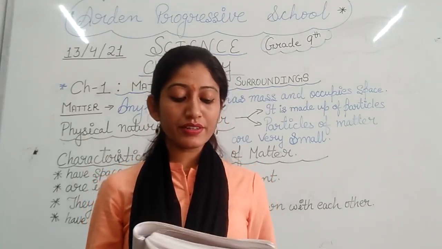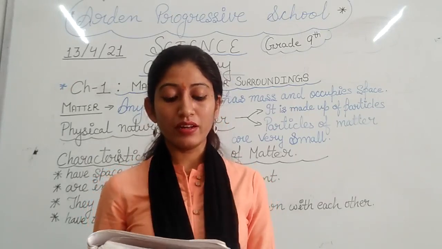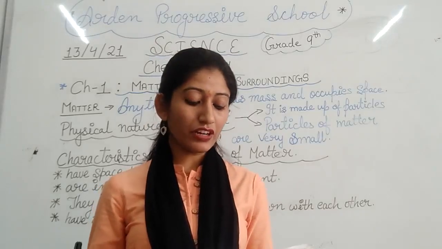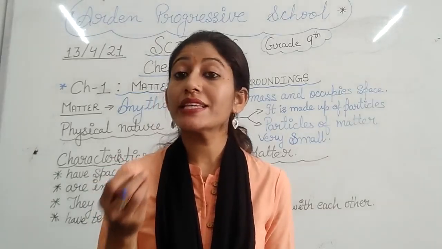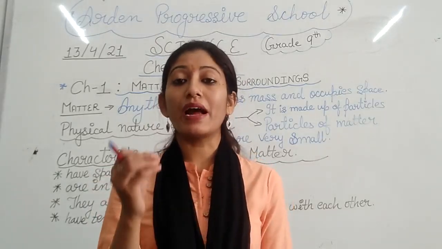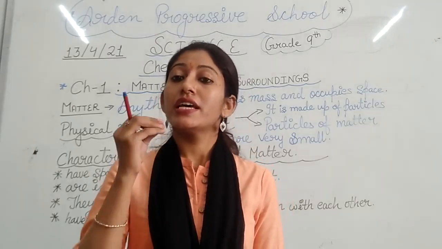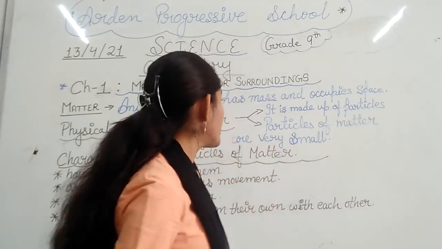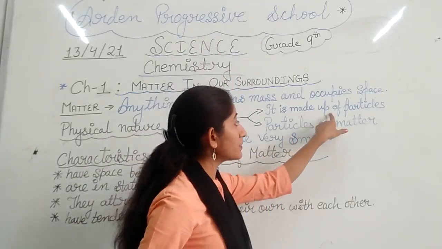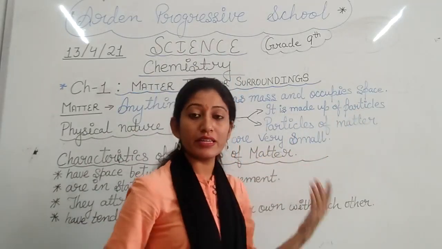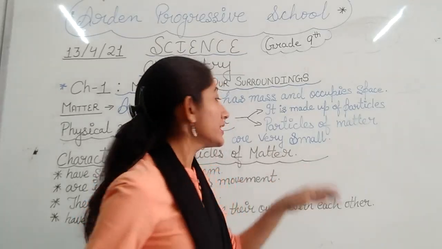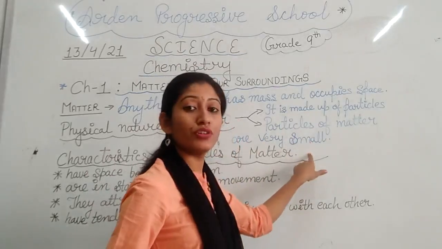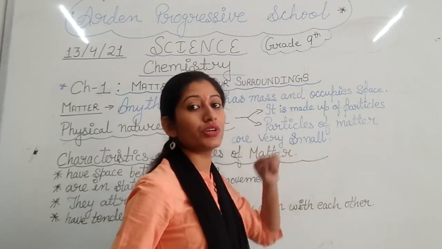So when we say characteristics of particles of matter, first characteristic is that particles of matter have space between them. अब हमें कैसे पता चलेगा? देखिए हमने एक चीज कह दी कि matter is made up of particles. Second चीज हमने कह दी that particles of matter are very small. जो matter के particles हैं वो बहुत छोटे.